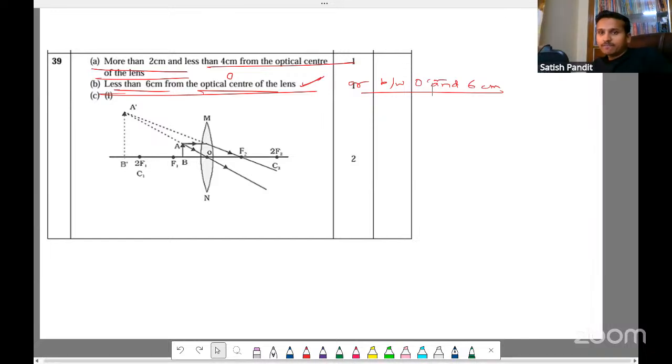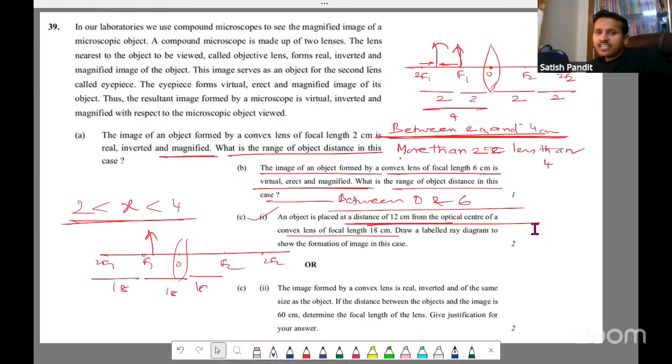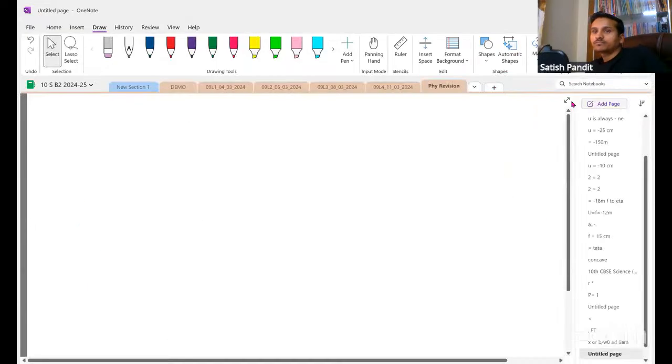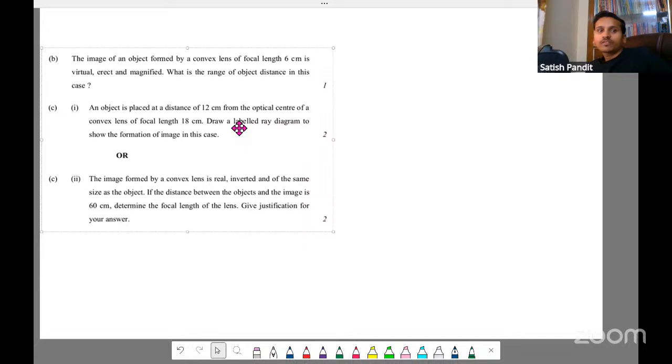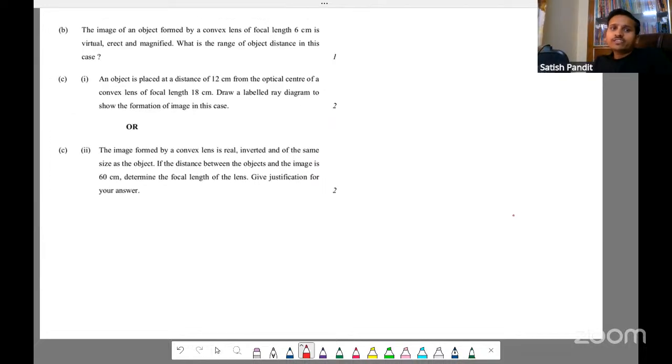Next question. It says the image formed by a convex lens is real, inverted, and of the same size as that of the object. Okay. Maybe I'll take this question to the next page. So the distance between the object and the image is 60. Determine the focal length of the lens. Give justification for your answer.